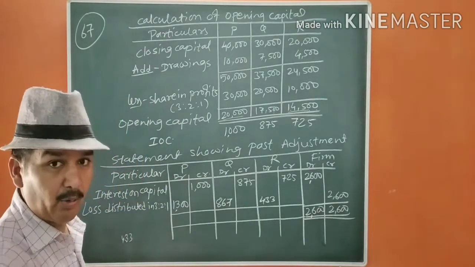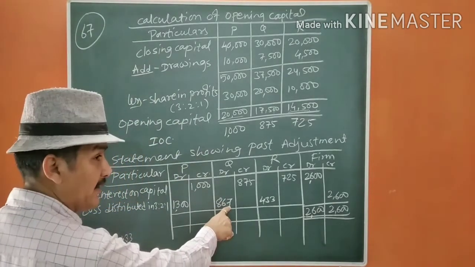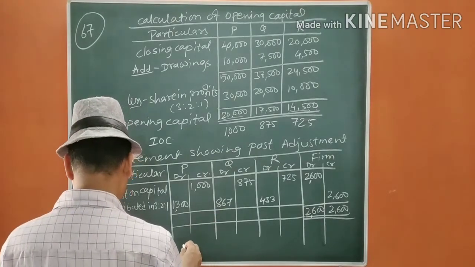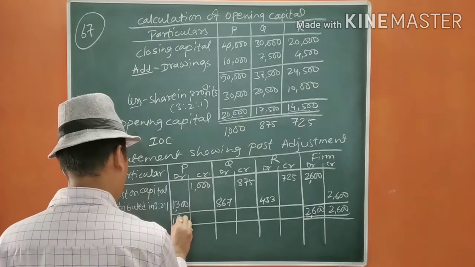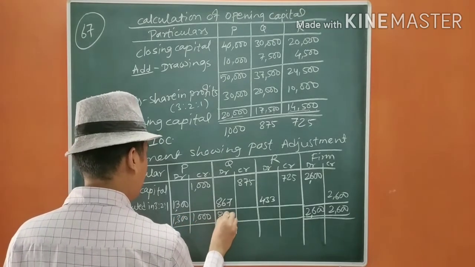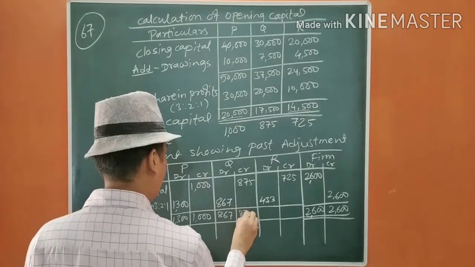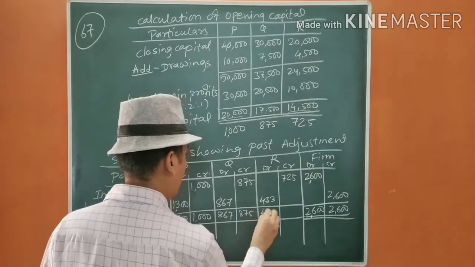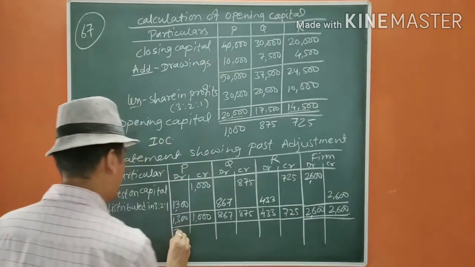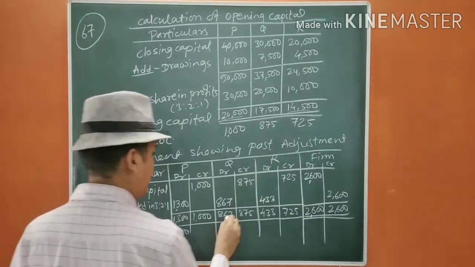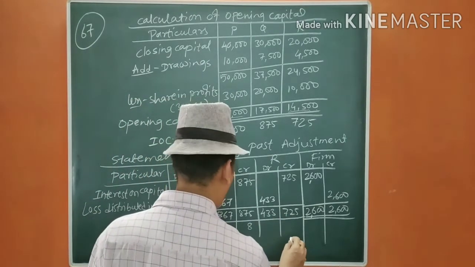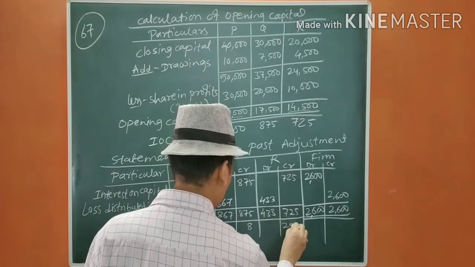I have rounded here. So let us close. 1,300 against 1,000, 867 against 875, 433 against 725. The excess is 300 here, and the total excess will be 8, and 292.